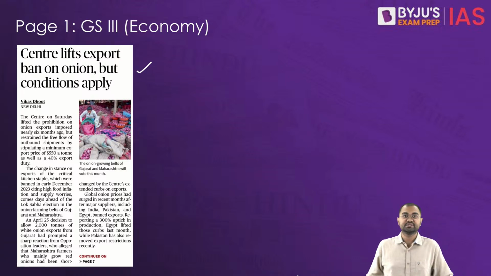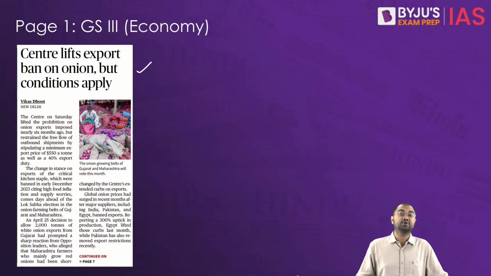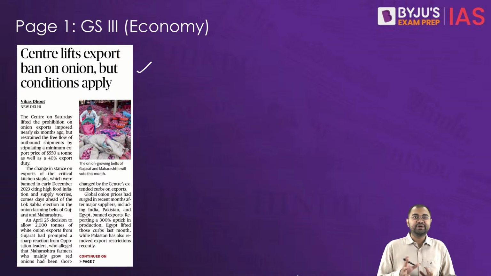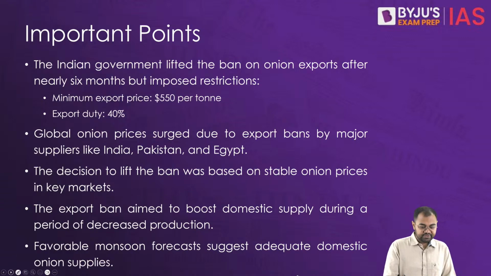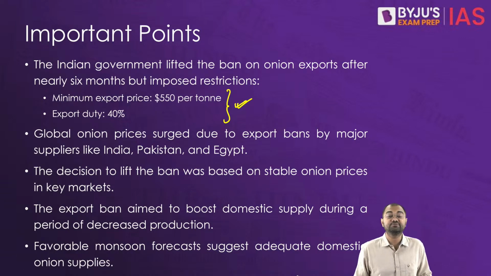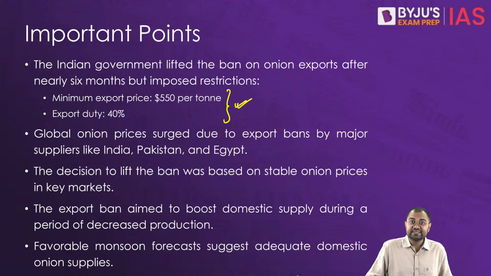Now what conditions? So what we have seen is that the government of India has lifted the ban on the onion exports, which was implemented nearly 6 months ago. But this is something which has been done with some restrictions. Now, when it comes to this, what we see is that the minimum export price is supposed to be $550 per ton and a 40% export duty above it. Now, these are the two criteria that have been put.